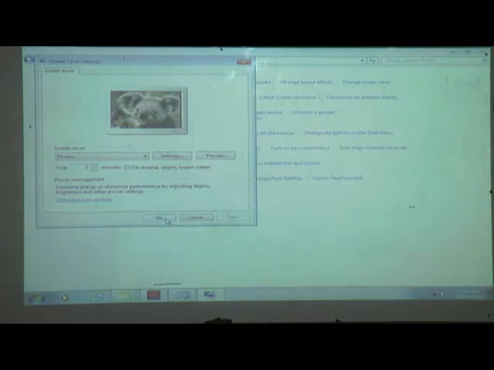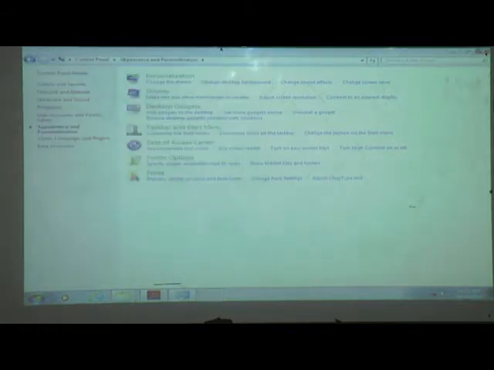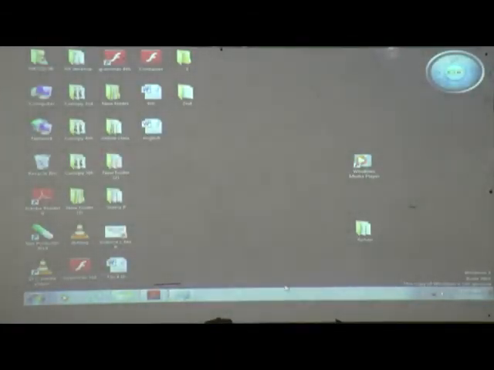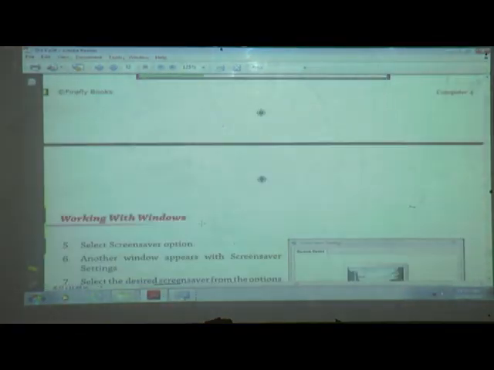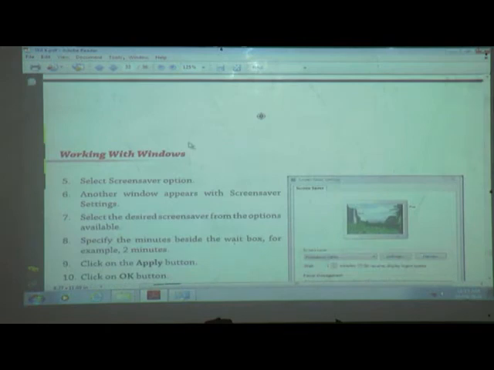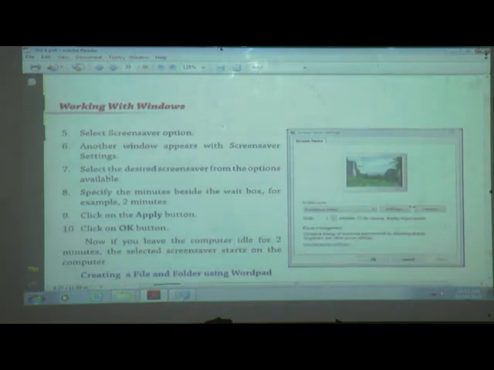Okay, and then last one, click on OK. Now next one is creating a file or folder using the WordPad. Understand how to create a wallpaper, how to change the wallpaper, and how to keep the screensaver.